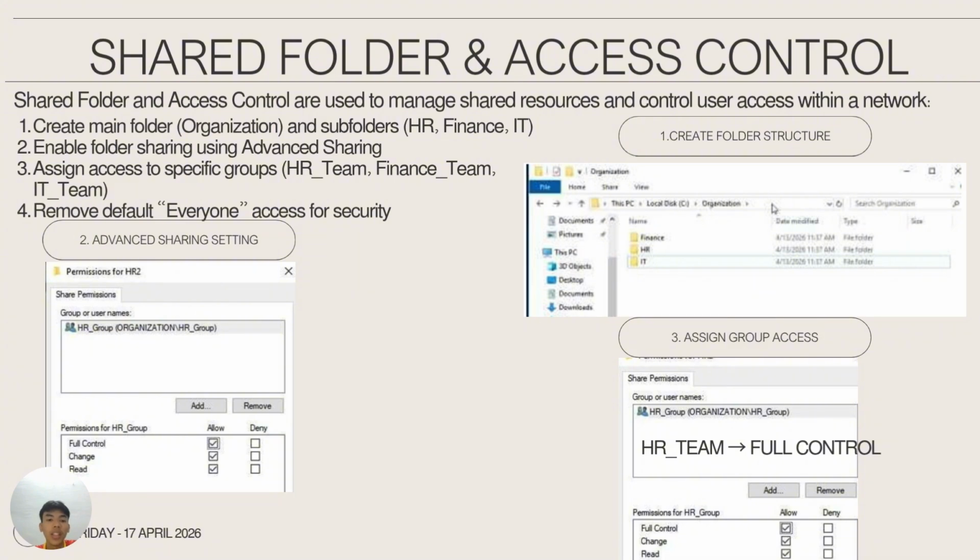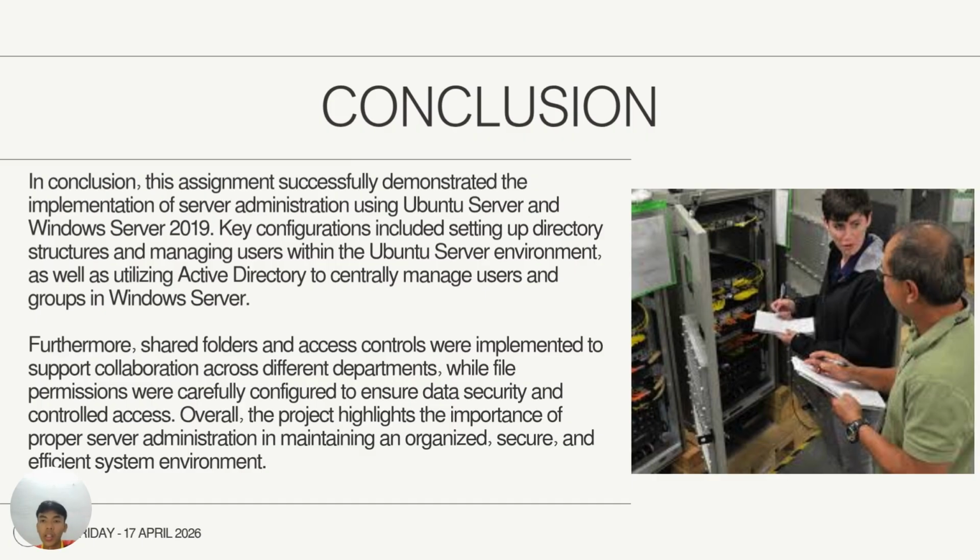And lastly, the conclusion. In conclusion, the assignment successfully demonstrates server administration using Ubuntu Server and Windows Server 2019, including the setting of the directory structure, user management, and using Active Directory to manage users and groups. Sharing folders and access control are also configured to support collaboration between the departments. File permissions are applied to ensure data security.